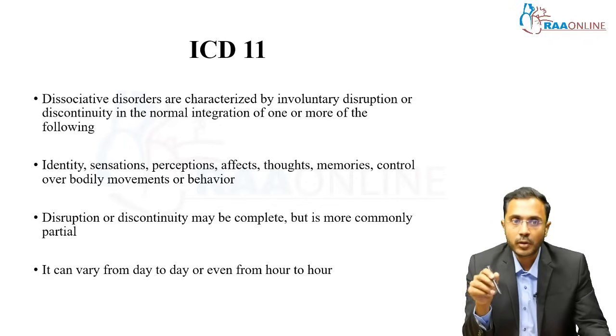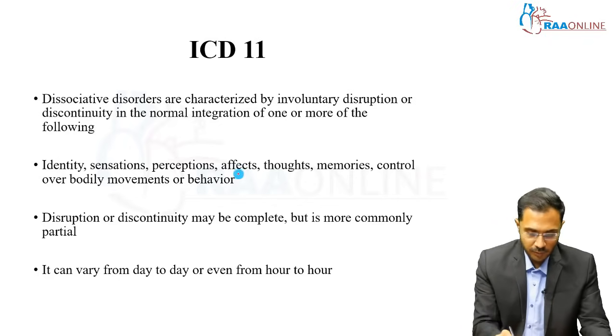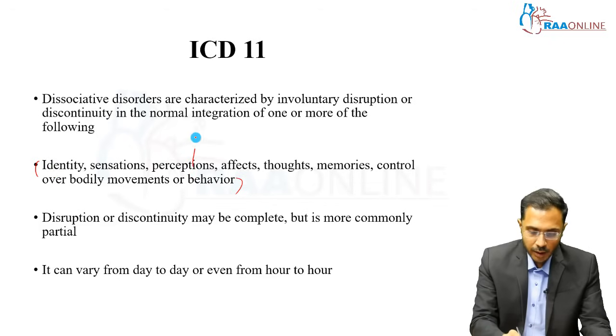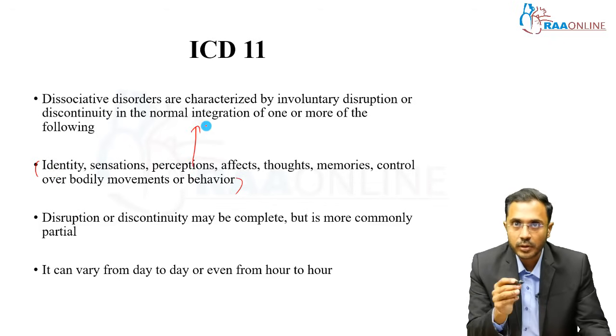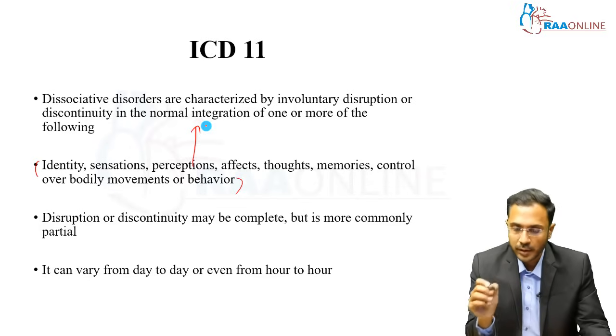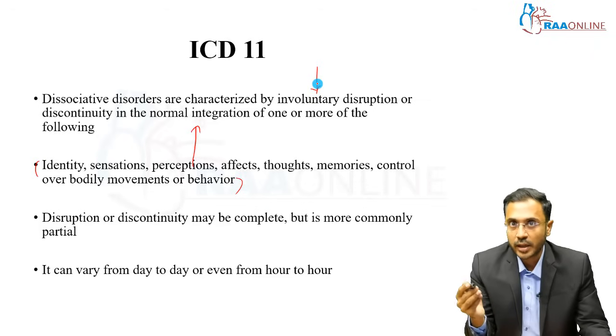Usually all these entities are normally integrated for the smooth functioning of the individual. So in dissociative disorder, what is happening? There is an involuntary disruption. They are not voluntarily doing it, they are not willfully creating any symptoms.